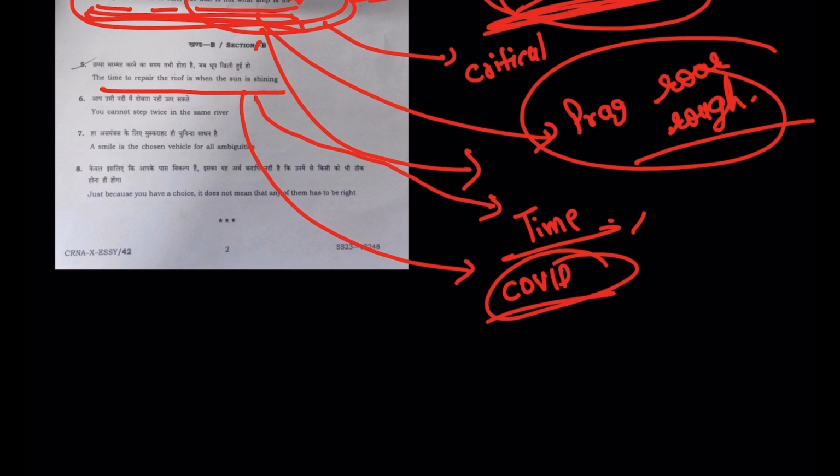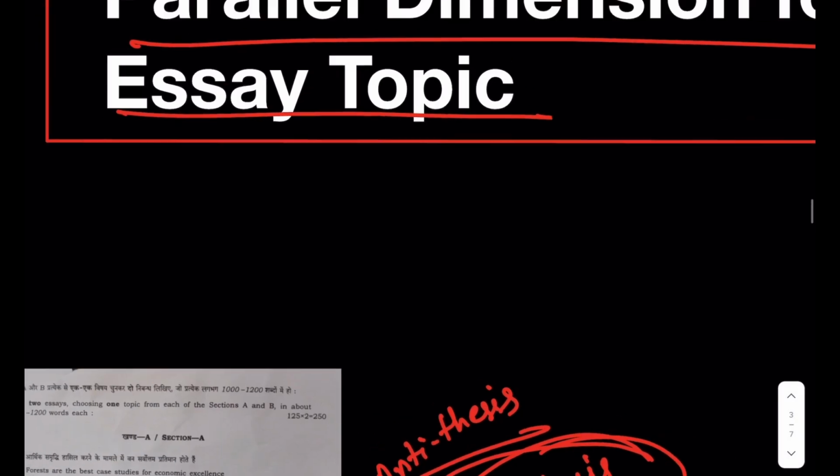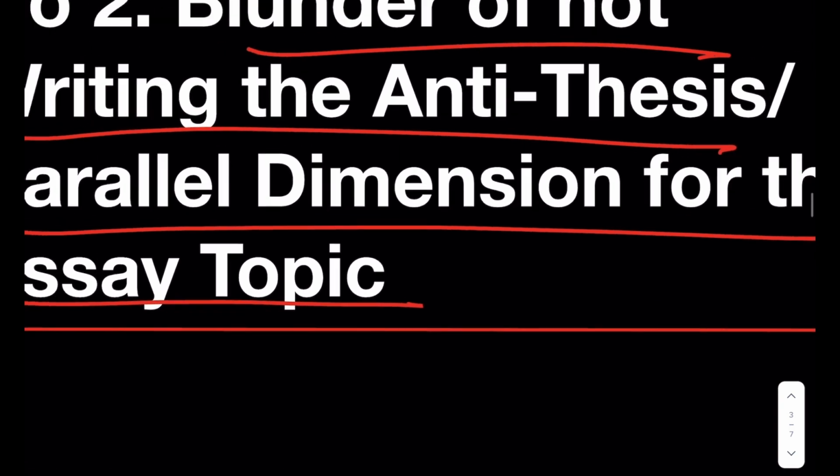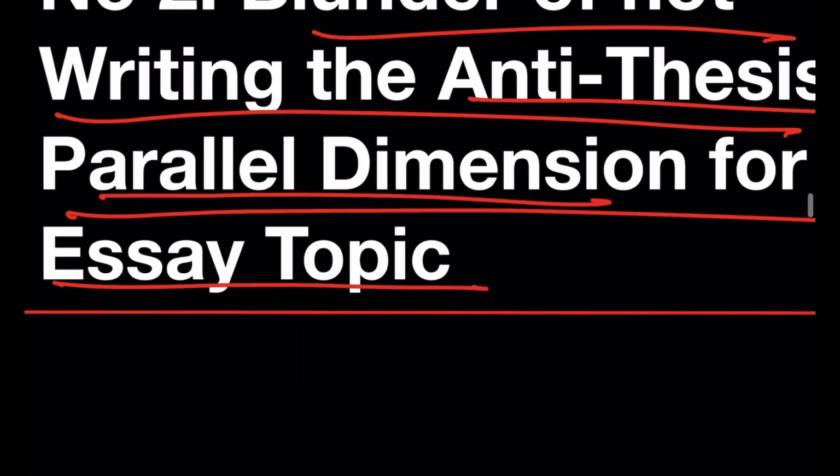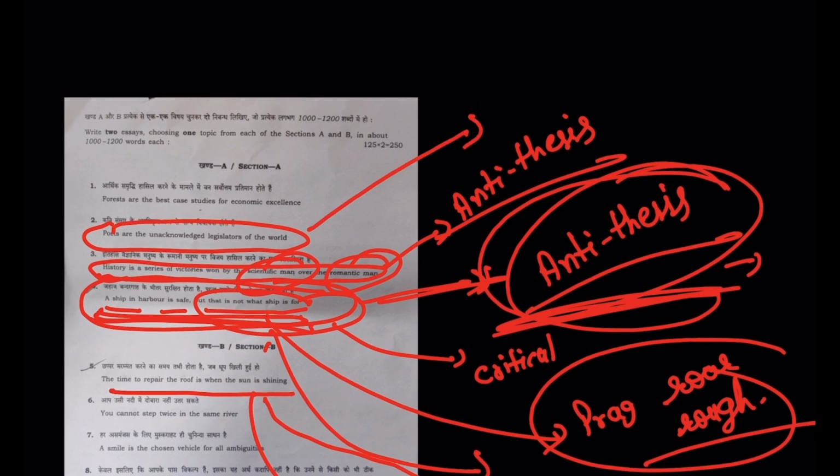So things like that you can add in the dimensions. Now I'm also talking about a parallel dimension. Look here, it is an antithesis or a parallel dimension. Sometimes you will not find a proper antithesis of something. So for example, this essay, poets are the unacknowledged legislators of the world. So here, if you are not able to find an antithesis, a complete opposite dimension for this topic, then you can maybe write a parallel dimension.